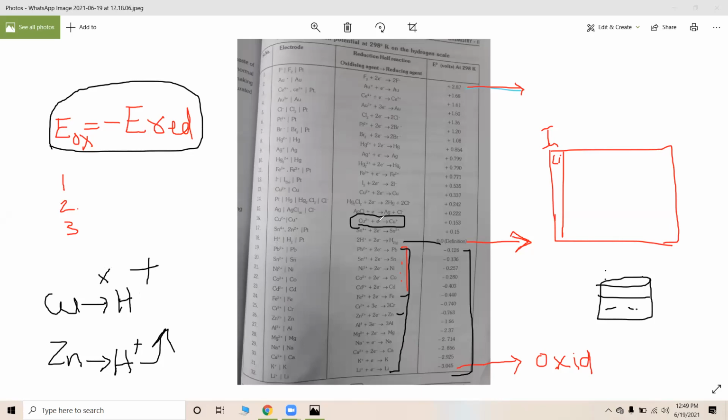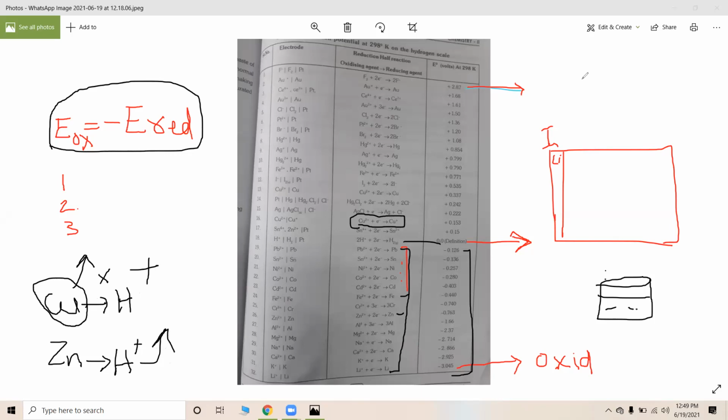Why? Because copper is having more reduction potential than hydrogen. Therefore, copper remains. Copper is having more reduction potential than hydrogen, therefore copper is reduced rather than hydrogen. That is the main difference between copper and zinc. This is very important, my dear students.